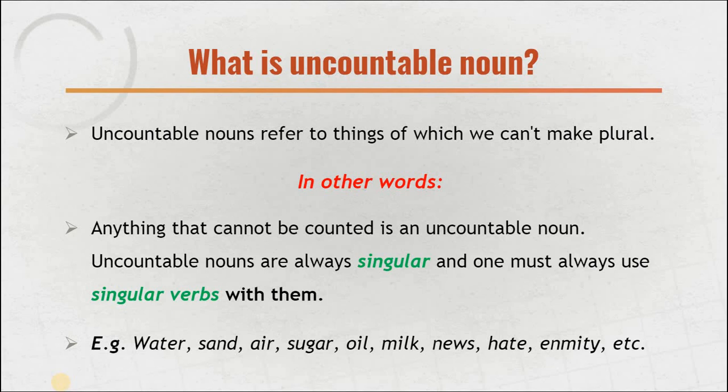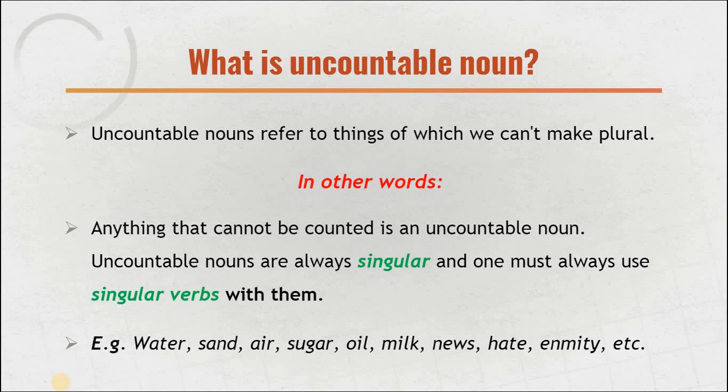For example, I said nouns of which we can make plural are called countable. So nouns of which we cannot make plural are called uncountable, just exactly the opposite of the countable noun. Whatever we said in the countable noun category, apart from those, every noun which we observe, which we can see, will be called the uncountable noun. Anything that cannot be counted.